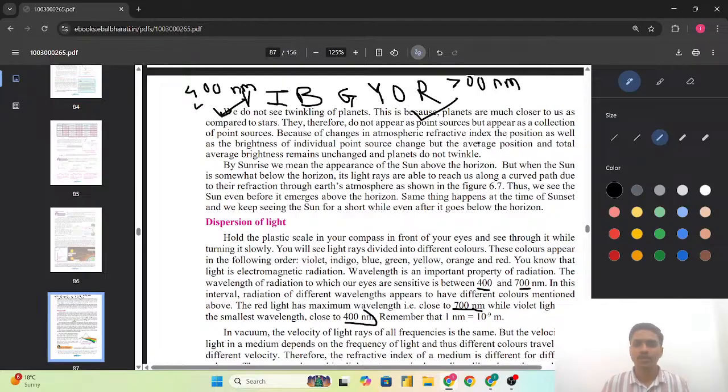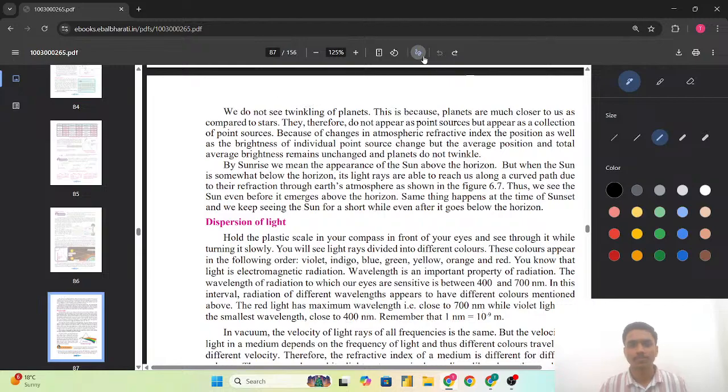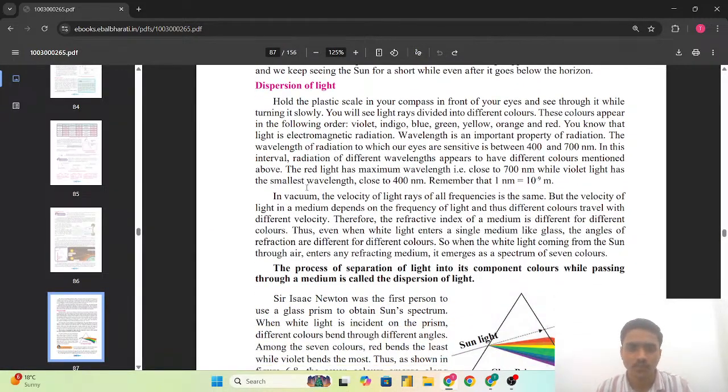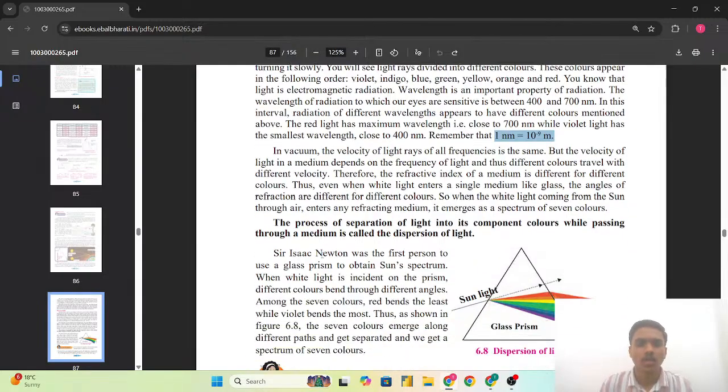वॉयलेट का 400, रेड का 700 नैनोमीटर वेवलेंथ. Next is, that is only given here, smallest wavelength 400 nanometer. Remember that 1 nanometer is equal to 10 raised to minus 9 meter. This may be asked, और मैंने conversion different different units का तो आपको बता ही दिया.